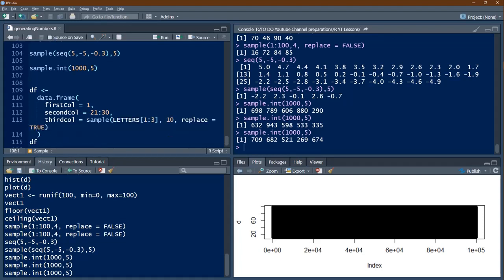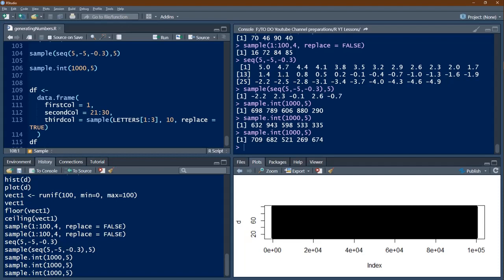Now we will produce one data frame using the concepts which you have learnt. data.frame is the data frame function. First column is number 1, second column is 21 to 30, third column is a sample of letters 1 colon 3, 10, and replace is true. Basically it generates 10 letters from the letters 1 to 3, that is capital A, B, C. Replace is true naturally, because only 3 letters are available, but we have to produce 10 letters out of it.